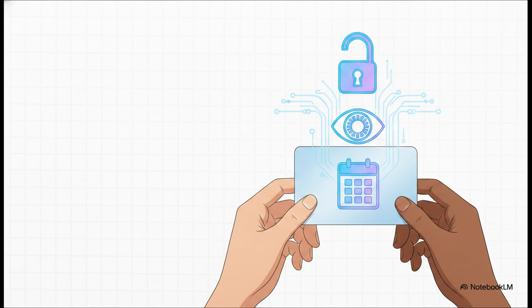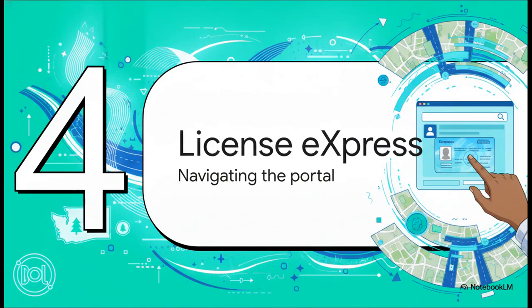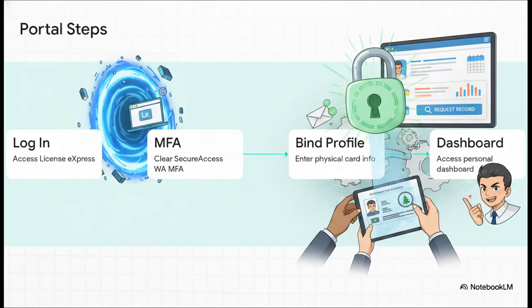But here is the really fascinating part. To prevent identity theft, the system requires the exact details printed on your physical card, right down to the issue date and physical markers like your height, weight, and eye color. It seems like a lot, but honestly, it's an incredibly strict and very reassuring security measure. Got all your info? Great. Welcome to Section 4, Navigating License Express. Okay, here's how the whole shebang works. Step 1, you navigate to the official License Express portal. Step 2, you'll be redirected to the Secure Access Washington, or SAW, Identity Gateway.